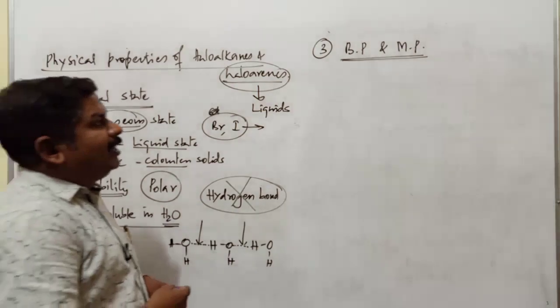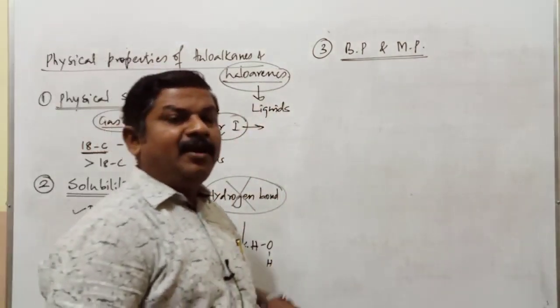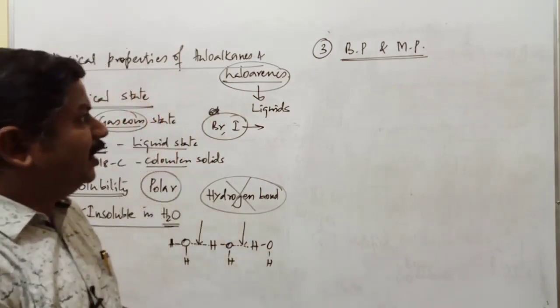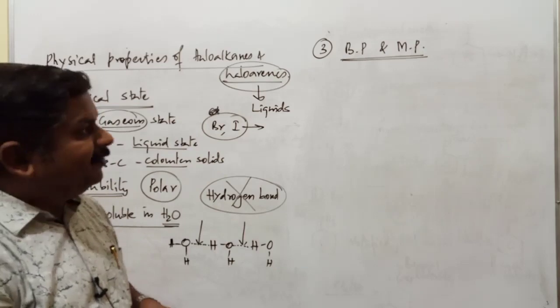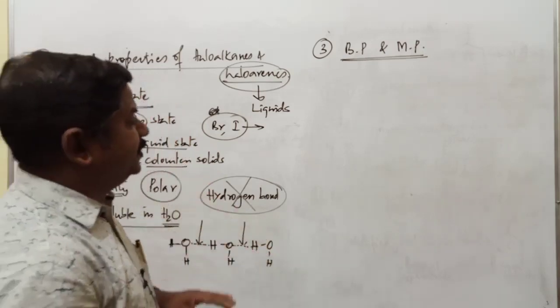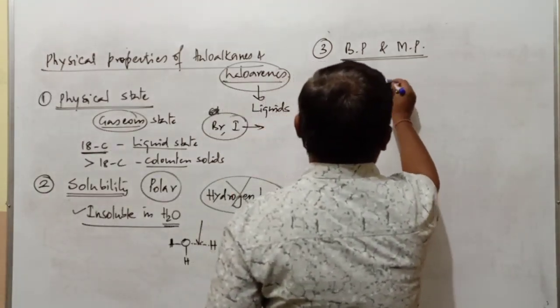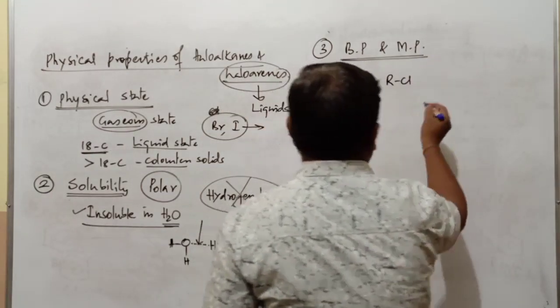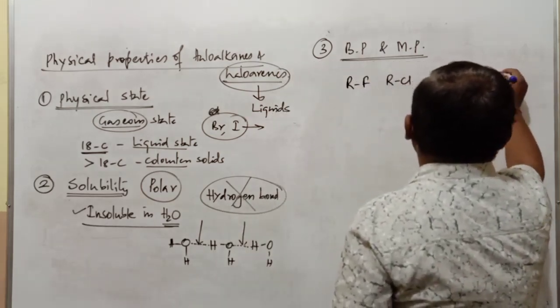Usually the boiling point of a compound depends upon the intermolecular force of attraction. Greater the intermolecular force of attraction, greater is the boiling point. Not only haloalkanes, this is applicable for almost all compounds. Now we have different halogen derivatives: alkyl fluoride, alkyl chloride, alkyl bromide and alkyl iodide.